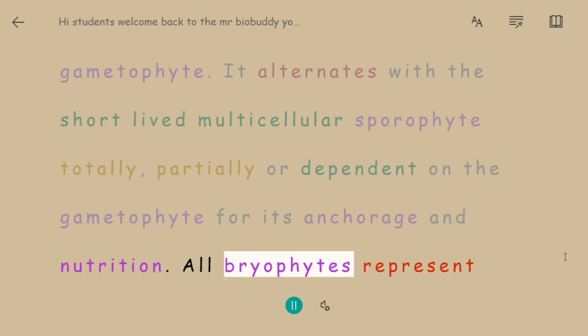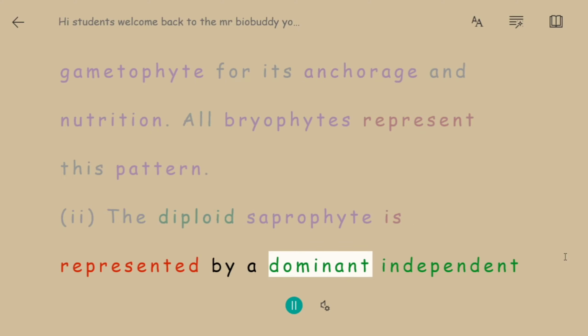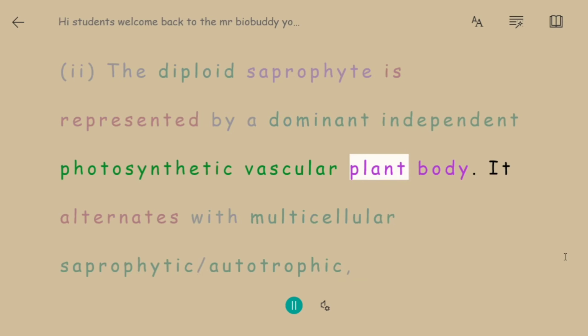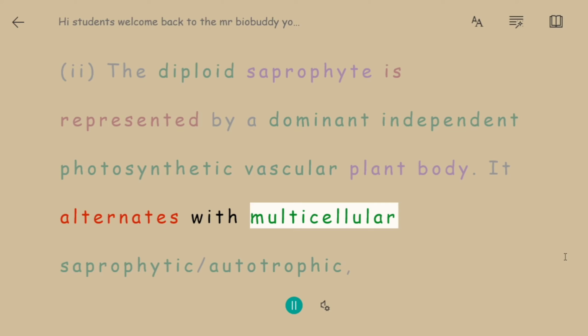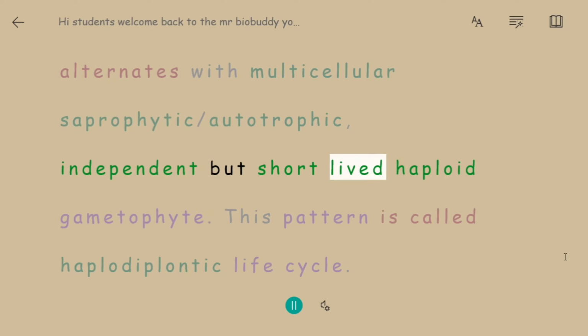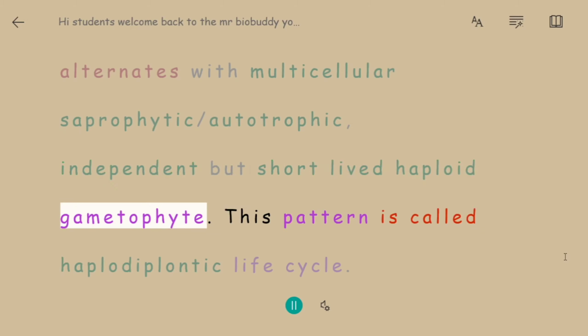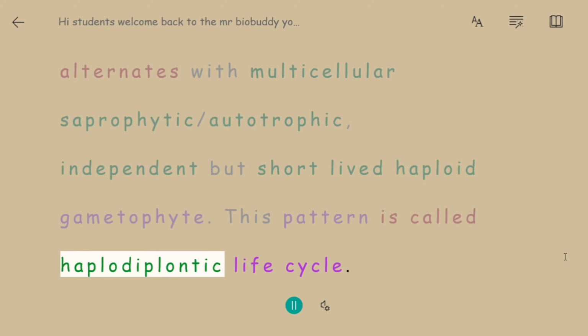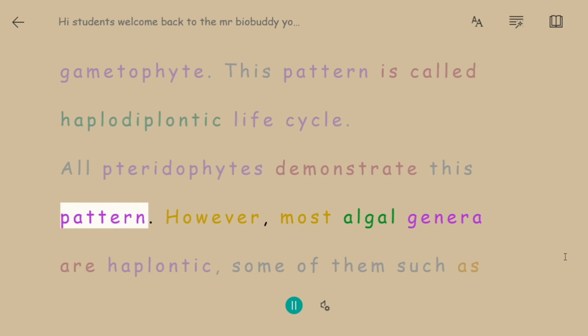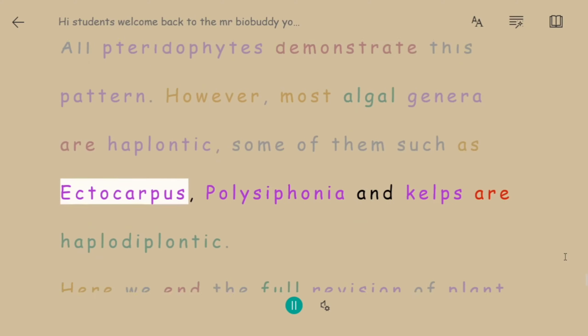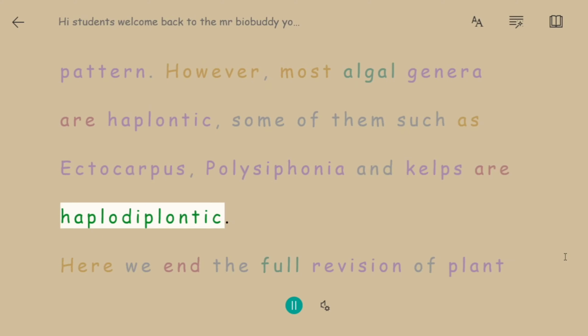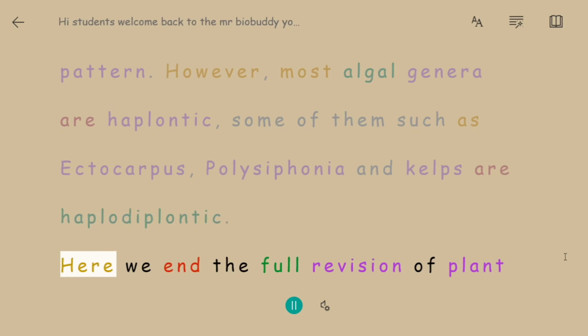2. The diploid sporophyte is represented by a dominant independent photosynthetic vascular plant body. It alternates with multicellular saprophytic/autotrophic, independent but short-lived haploid gametophyte. This pattern is called haplodiplontic life cycle. All pteridophytes demonstrate this pattern. However, most algal genera are haplontic, while some of them such as Ectocarpus, Polysiphonia and kelps are haplodiplontic. Here we end the full review.